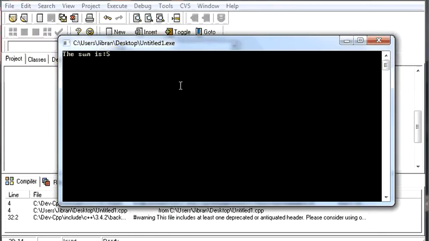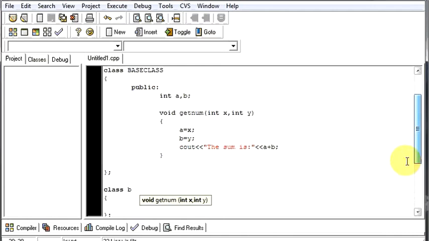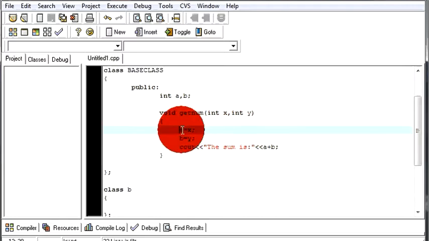The sum is 5. We directly gave the values as 2 and 3. These values went to our getNum function over here. This x became 2, y became 3, then here it became 2, it became 3, then a became 2, it became 3, then they got added and we got the sum is 5. This is how our program worked.